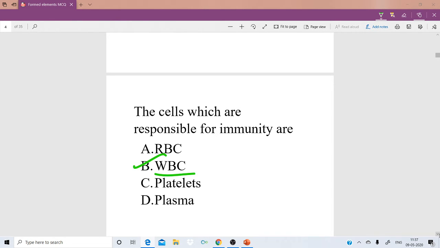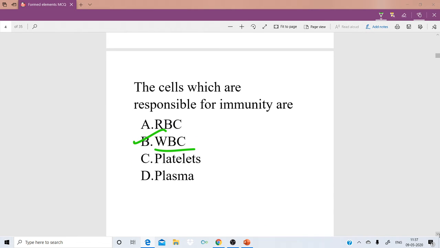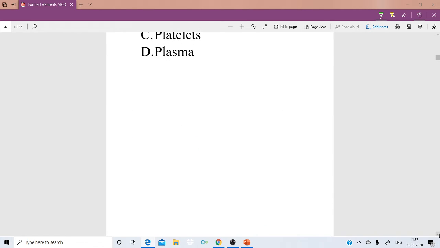White blood cells are also called leukocytes, and they are colorless because they don't have the red color pigment hemoglobin. I will go to the next question.